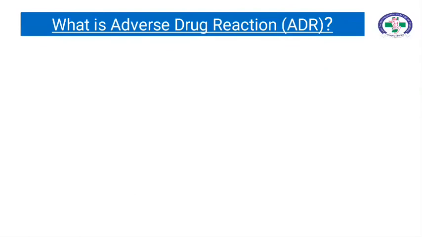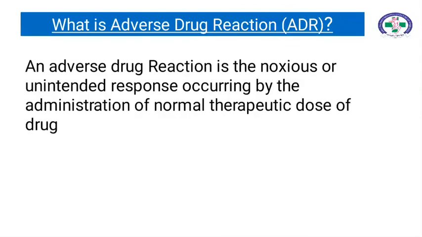Let us discuss adverse drug reaction. An adverse drug reaction is the noxious or unintended response occurring by the administration of a normal therapeutic dose of a drug. Here, noxious means harmful, poisonous, toxic effect.